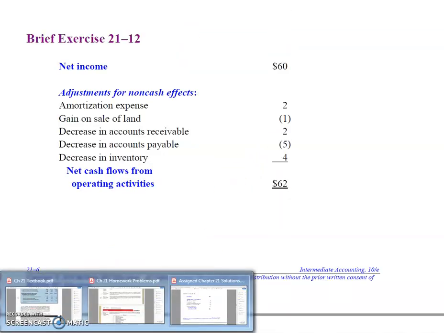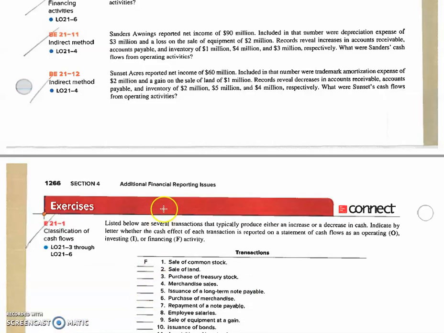Now let's go to brief exercise 1112. Sunset Acres reported net income of $60 million. Included in that number were trademark amortization expense of $2 million. So that's a non-cash expense. We need to add that back to net income. Gain on the sale of land of $1 million. We need to subtract that out of net income. Records reveal decreases in accounts receivable, accounts payable, and inventory: $2 million, $5 million, $4 million. What's their cash flow from operating activities?